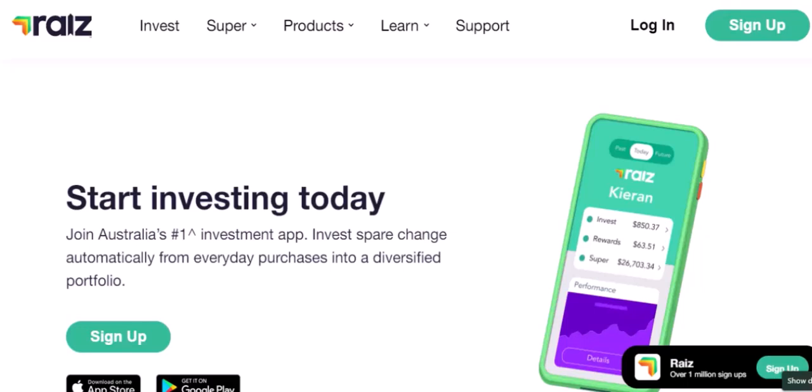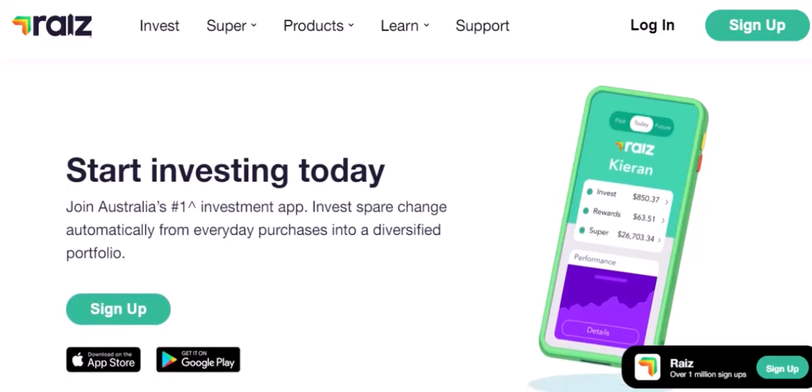Raiz is like your personal magic money tree, but instead of coins, it's investing small amounts of money regularly. It's a set-and-forget investment app that takes the stress out of investing. You simply connect your bank account, choose your investment strategy, and let Raiz do the rest. How Raiz works. Here's how it works.